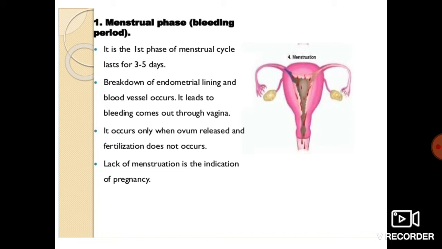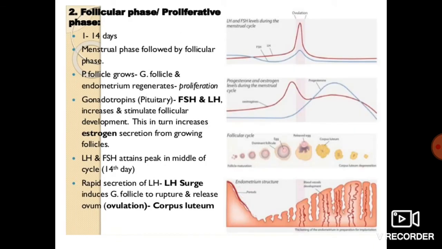It occurs only when the ovum is released and fertilization does not occur. So here it is mentioned over here. Lack of menstruation is the indication of pregnancy. So whenever there is no menstrual cycle, it is considered an indication that pregnancy might be happening. Next slide. Follicular phase, the proliferative phase.